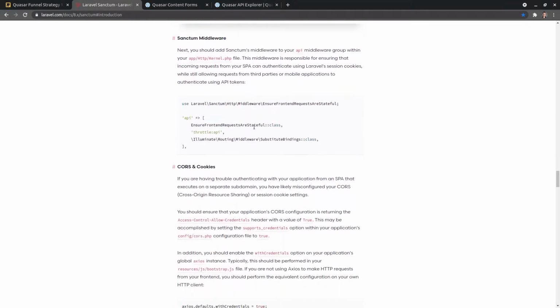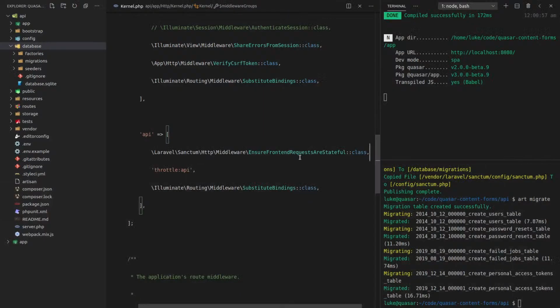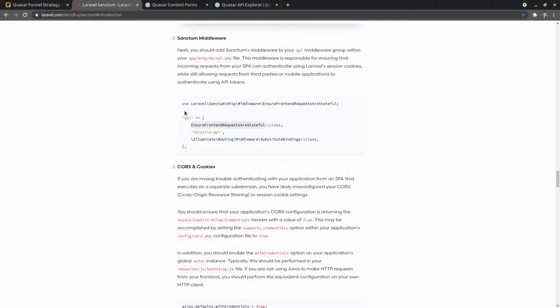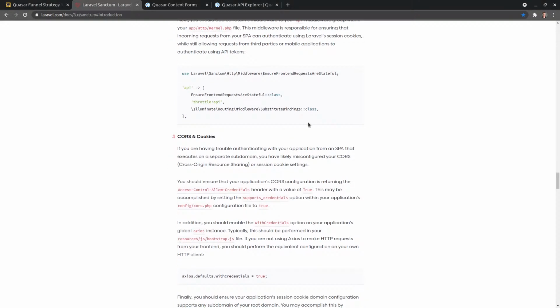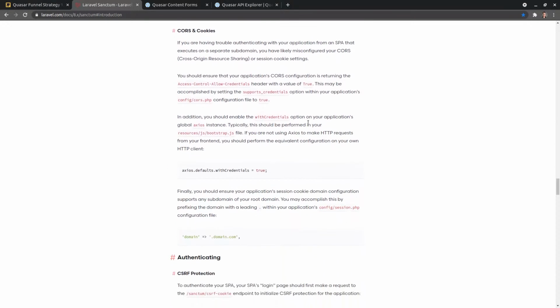Coming down. Yes, we have. Oh, ensure front-end requests are stateful. Am I using the wrong middleware there? Nope. It's interesting that in this case, he's importing it, but in the other version, he wasn't importing it. It was just being shown straight in. So I don't know if they wanted to do that in the docs. It's just a weird inconsistency there. Totally doesn't matter.